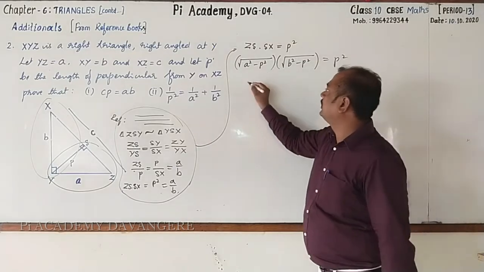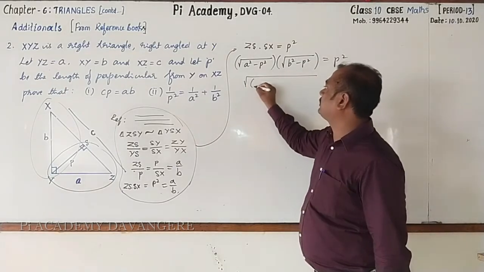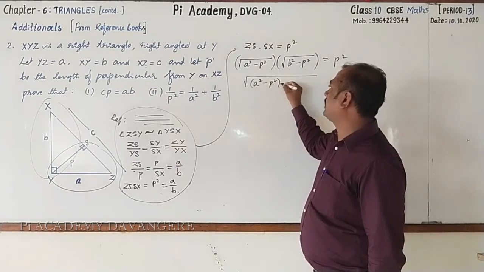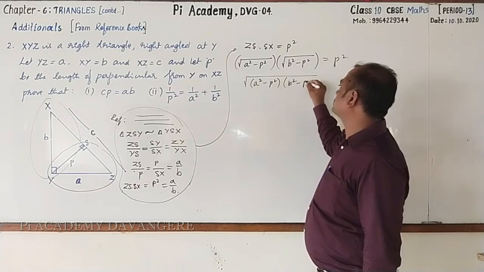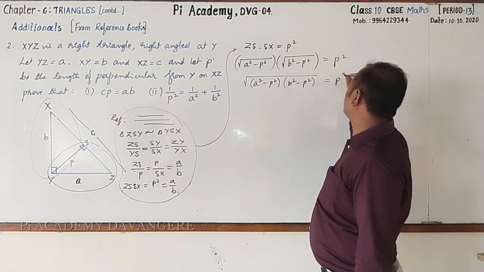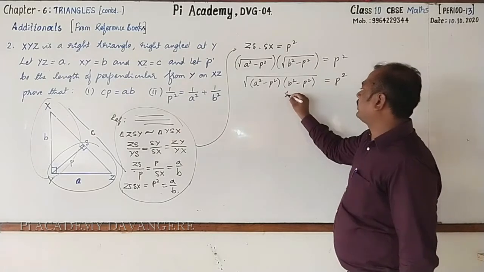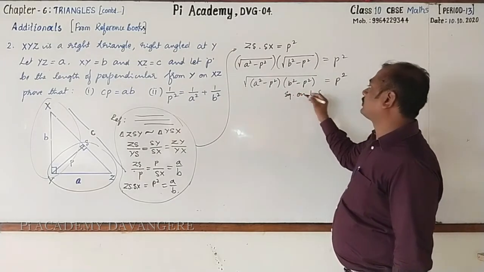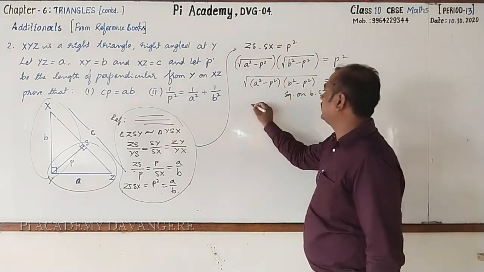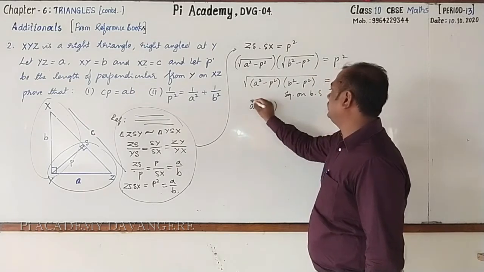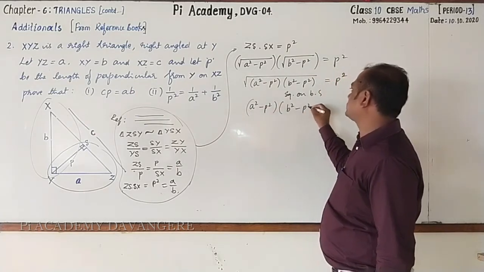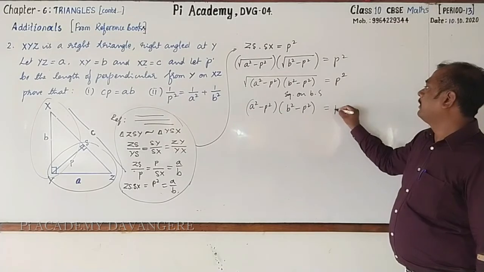Or else, first you can write this whole statement as square root of A square minus P square into B square minus P square, which is equal to P raised to the power 2. Go for squaring on both the sides to remove root. Then you will get A square minus P square into B square minus P square equal to P square.